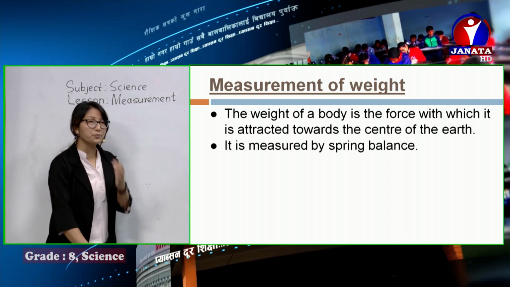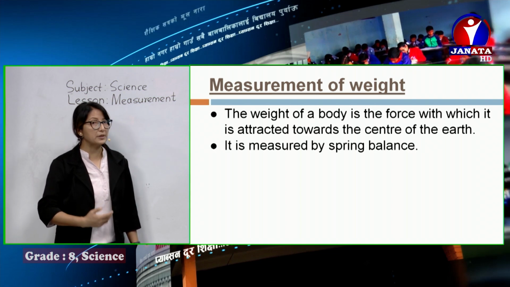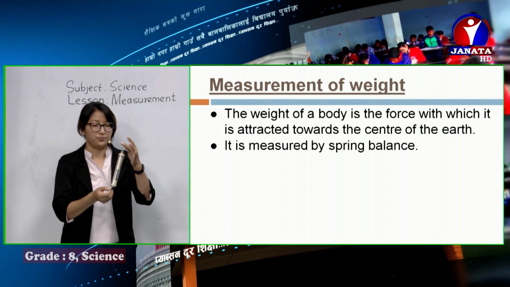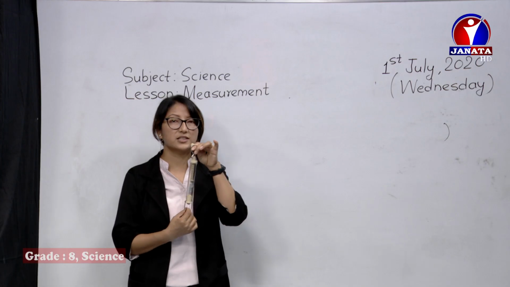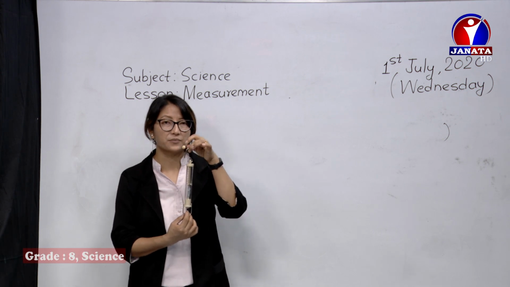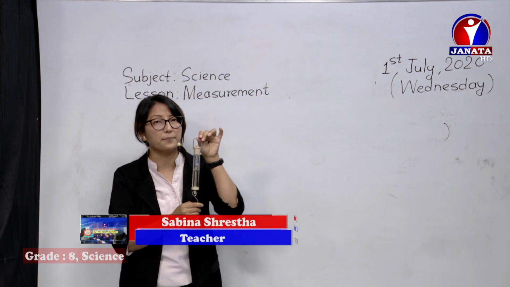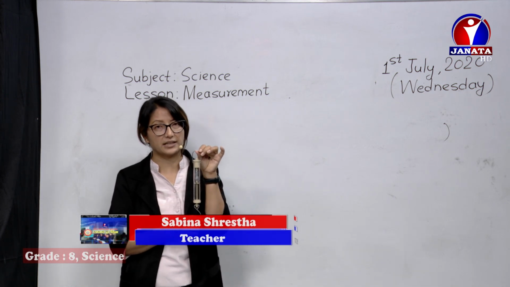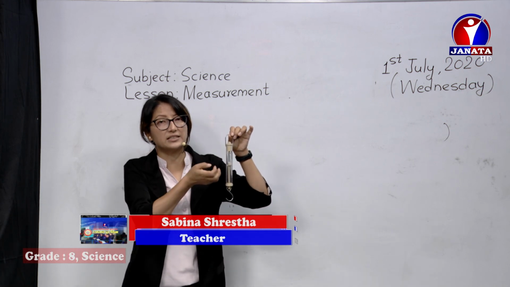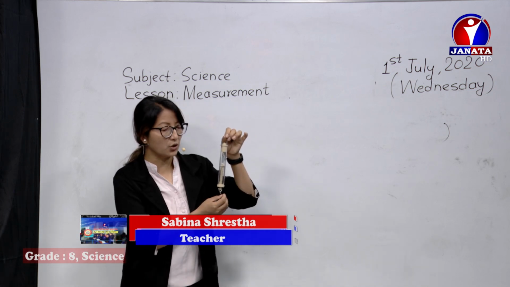Like to measure mass we use a beam balance, now to measure weight, we use a type of instrument called spring balance. This is the spring balance. Using this spring balance, we measure the weight of an object. There's a spring and we have to lift up the things against gravity to measure the weight. So, how do we measure?